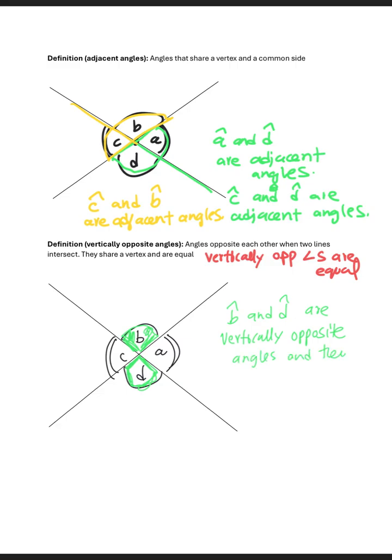And they're equal. And then another pair of vertically opposite angles is what? We have this pair here, which is angle C and A, sorry. Angle C and A are vertically opposite angles.